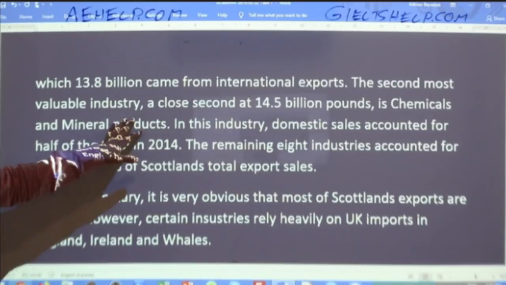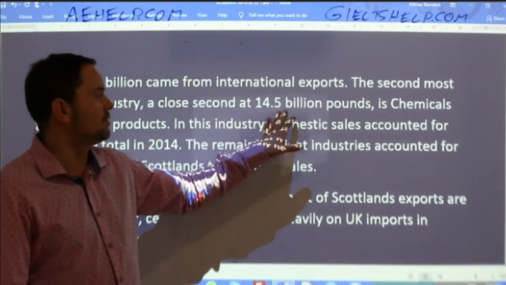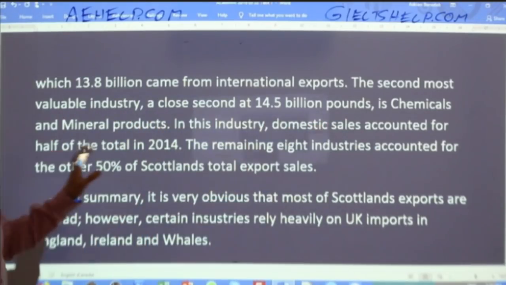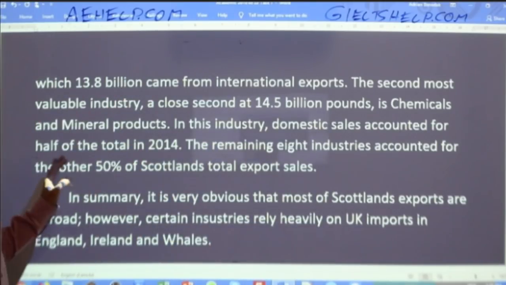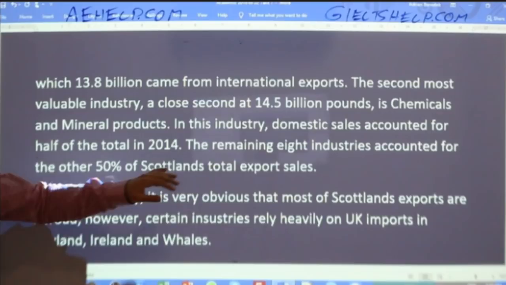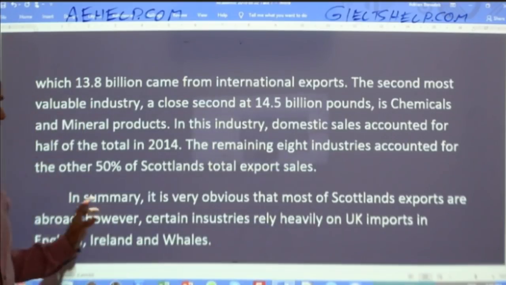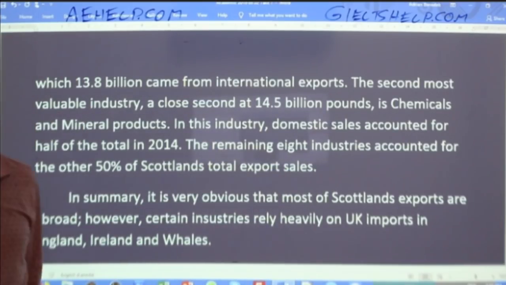The second most valuable industry, a close second at 14.5 billion pounds, is chemicals and mineral products. In this industry, domestic sales accounted for half of the total in 2014. The remaining 8 industries accounted for the other 50% of Scotland's total export sales.